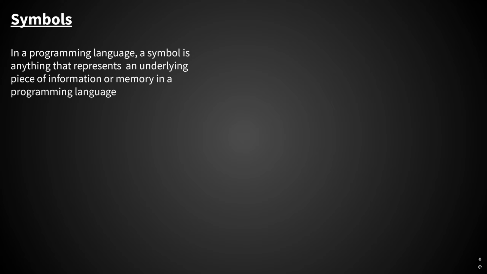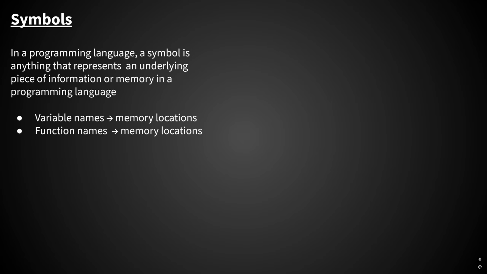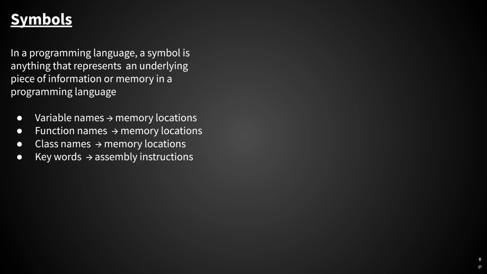The final step we have to take before we clearly define a debug symbol is to first look at the term symbol that I've been using. In the context of programming, the term symbol is a generic term that represents anything symbolic for an underlying piece of information or memory in a programming language. So things like variable names, function names, class names, and even keywords like if or new or return, all of these things are symbolic abstractions of either assembly language or memory locations.